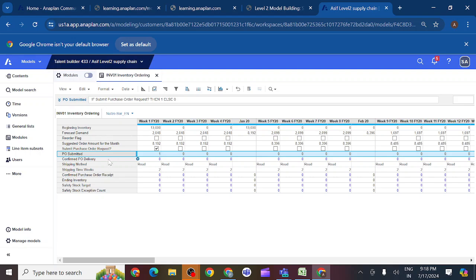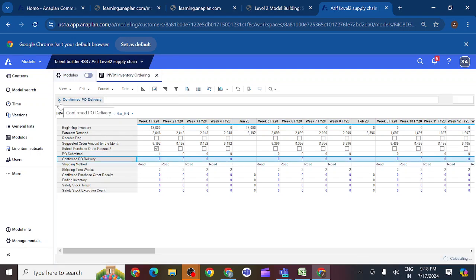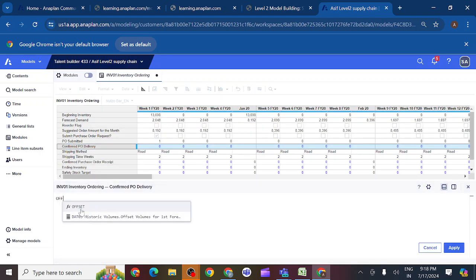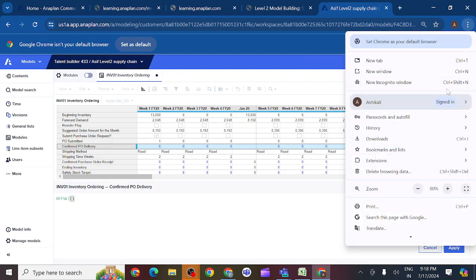So PO submitted happened, confirm PO delivery. For confirm PO delivery, I want to know when products are going to be delivered. So how do I get to know? I should write the offset function, and then Ashik bhai, can you change the zoom size? Increase the font size. Increase. Okay.